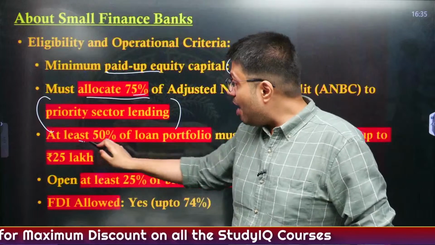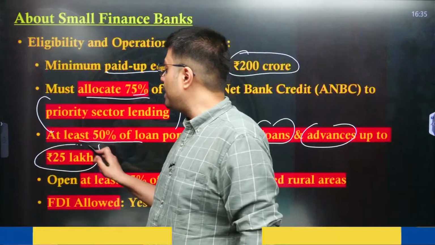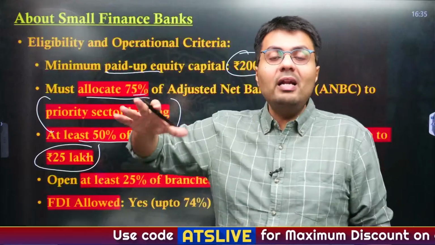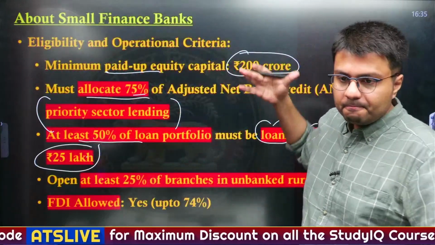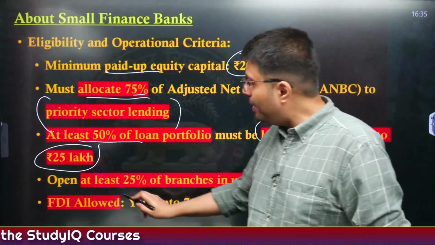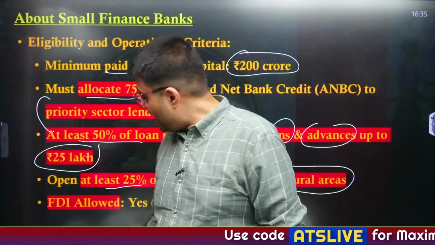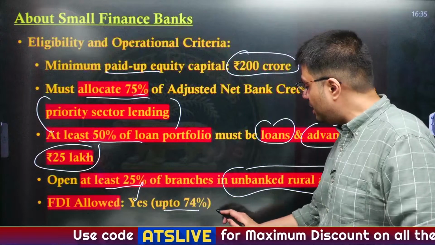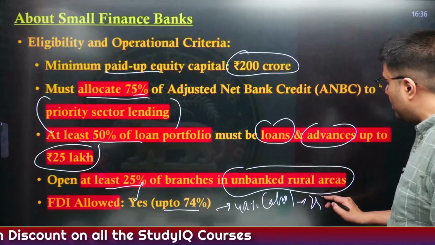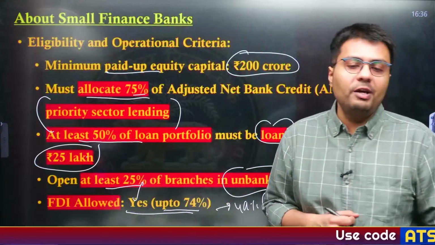To give funds, they need to give at least 75% of their total funds to priority sector. Similarly, at least half of their loan portfolio must consist of loans and advances of up to 25 lakh rupees. What is the intention of this move? So that they give more small loans rather than fewer big loans. Another criterion is that they need to open at least 1/4 of their total branches in unbanked rural areas. Is FDI allowed? Yes, up to 74%, that is 49% under the automatic route, and the rest, 25%, under the government route.